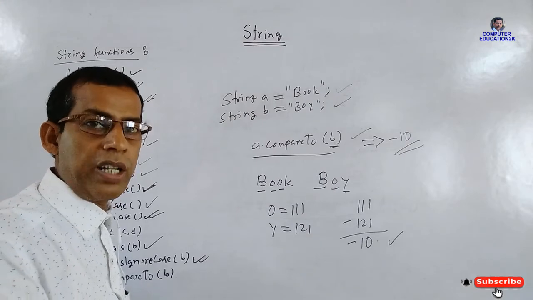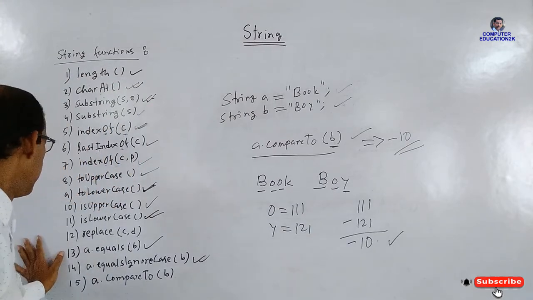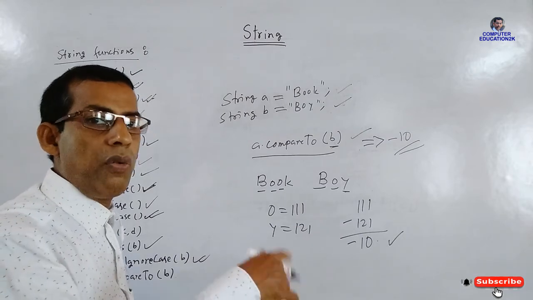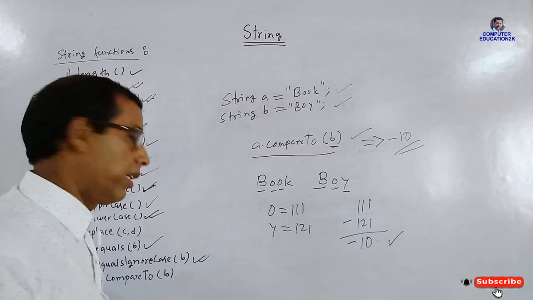Uppercase means capital, lowercase means small letters. Then the replace function is used to replace any character in a string with another character. Character means letters.